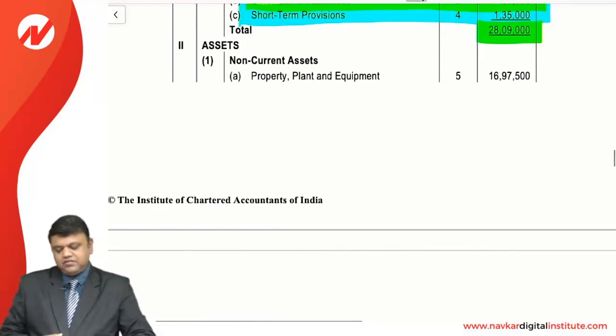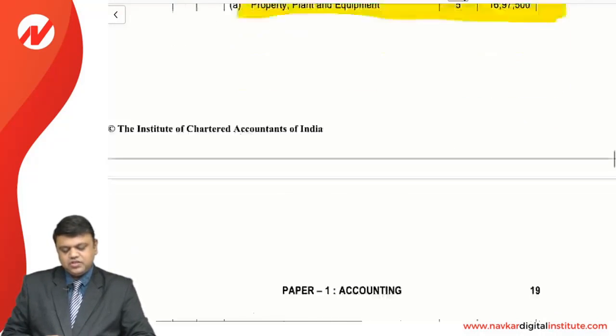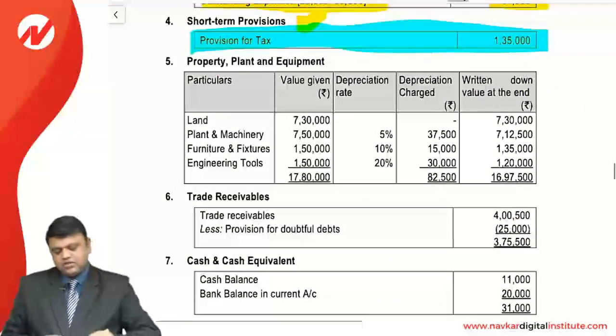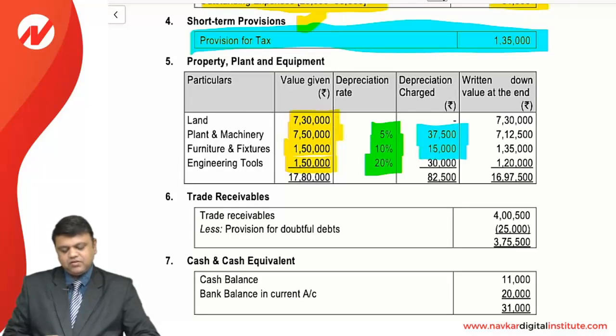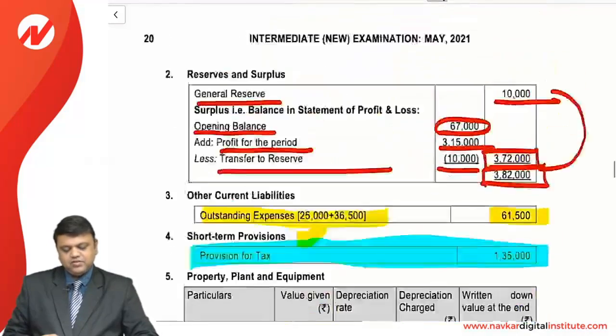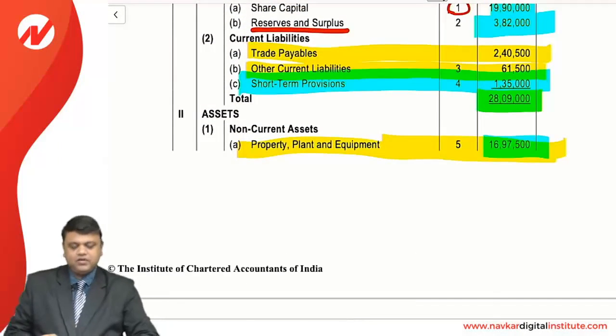First of all, non-current assets, which includes property, plant and equipment, and for which we have a detailed explanation in note 5, starting with the opening values given in the question, multiplied with the depreciation provided in the question. So we can get the depreciation values 37,500, 50,000 and 30,000. So we can now have the book value, or we can say the written down value, that is 730, 712, 135 and 120, which makes a total of 16,97,500, which should be placed over here, and that is nothing but the property, plant and equipment.